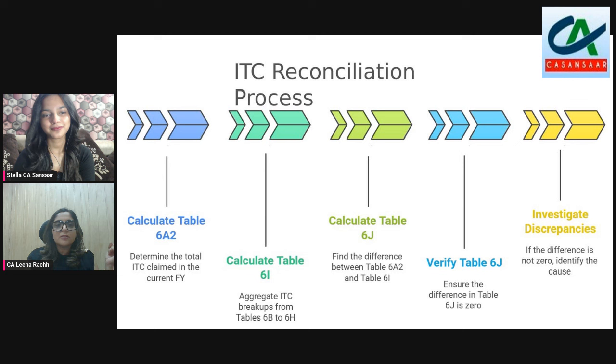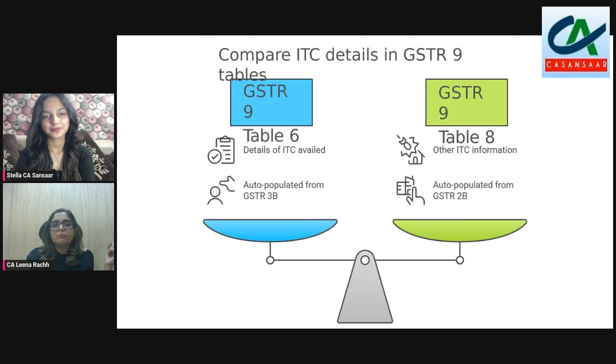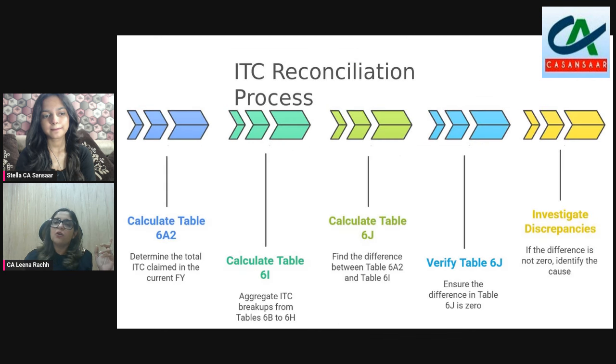The first slide, please. Okay. Now this slide brings out what I've already told you, that for table 6 and table 8, the major difference is the base from where the data is auto-populated. In your table 6, the data is auto-populating from your GSTR 3B, meaning the ITC that you have claimed. And for your table 8, the document is 2B from the portal, and it will include all your invoices, even if they are reflected in the subsequent financial year.